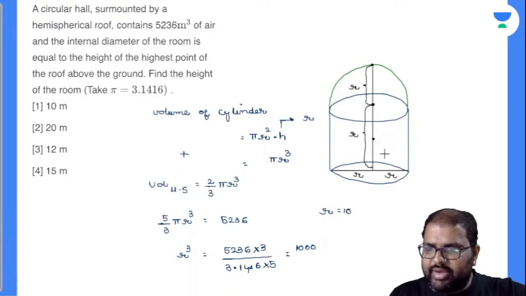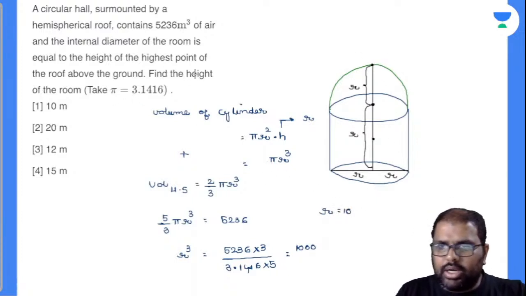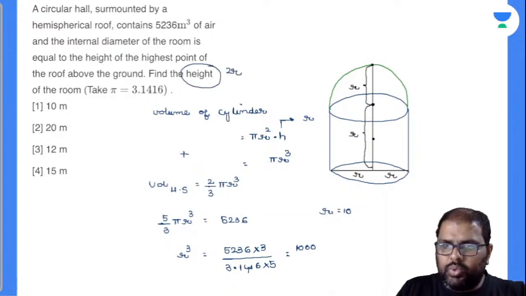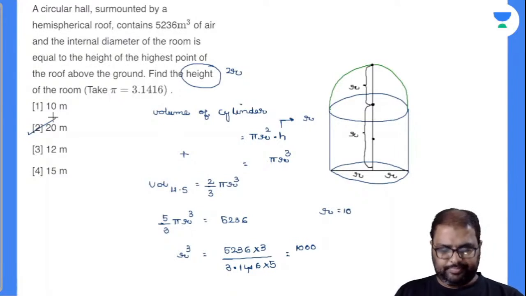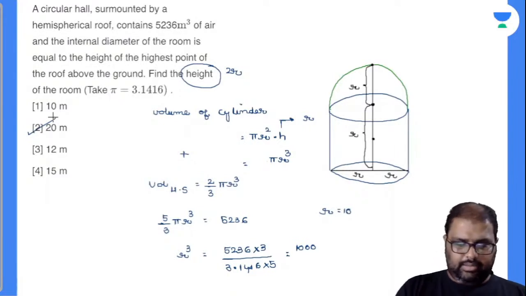Now what is the question? Find the height of the room total. You are asked to find out 2r value there, not 1r. 2r value is nothing but equal to 20. This is my answer. Done. Perfectly done.